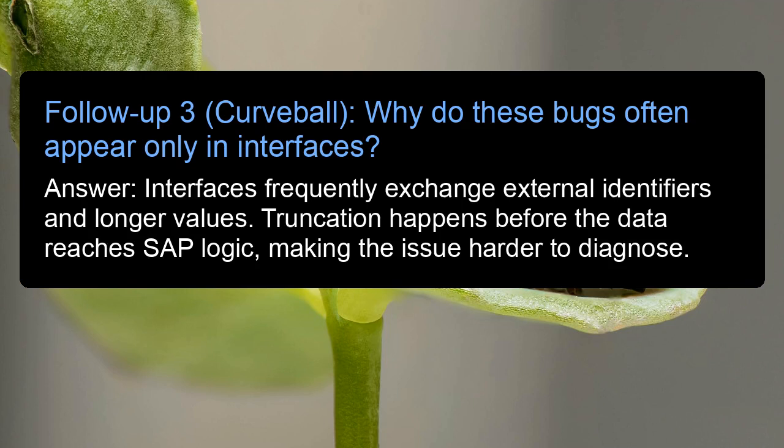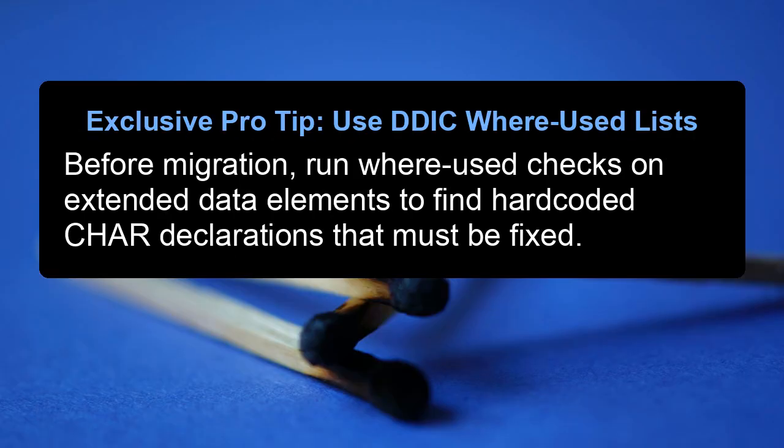Answer: interfaces frequently exchange external identifiers and longer values. Truncation happens before the data reaches SAP logic, making the issue harder to diagnose. Exclusive pro tip. Use DDIC where-used lists. Before migration, run where-used checks on extended data elements to find hard-coded char declarations that must be fixed.